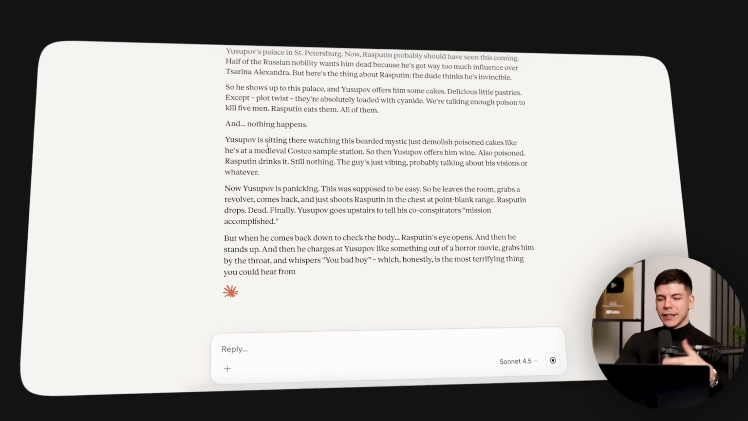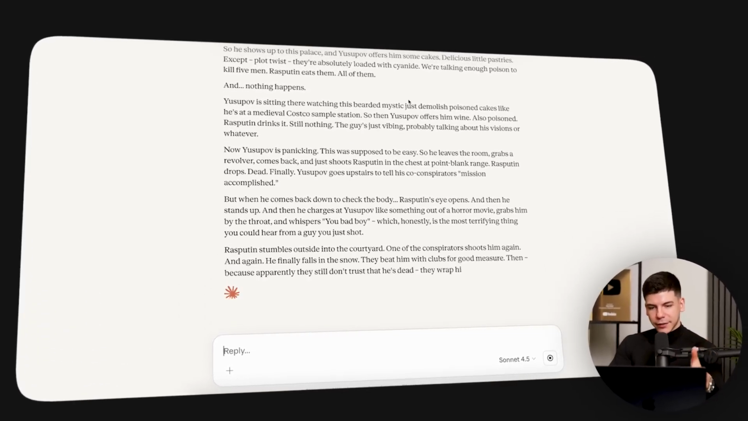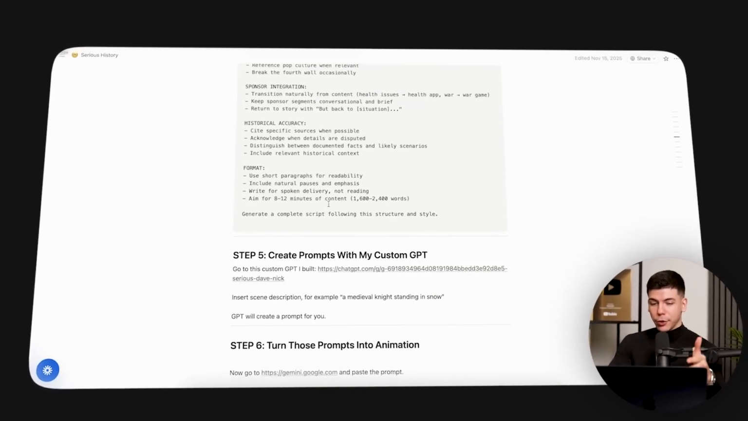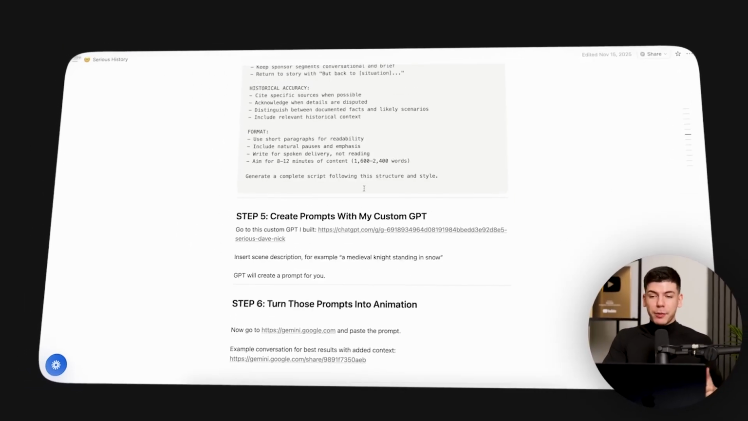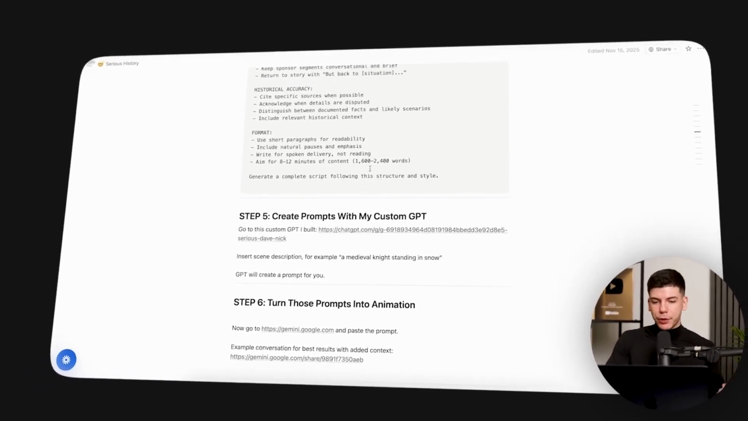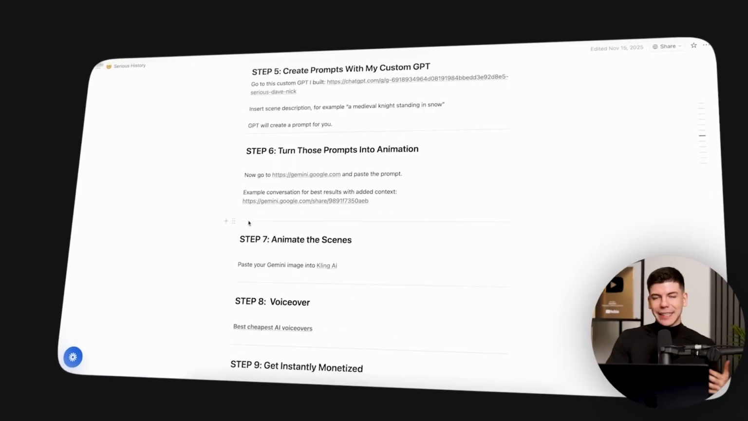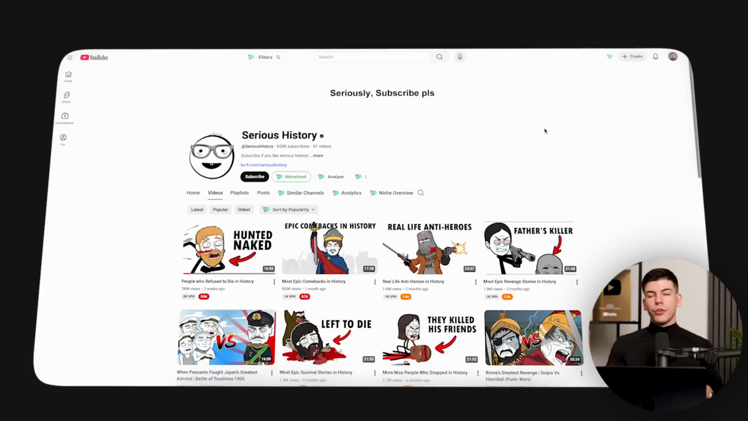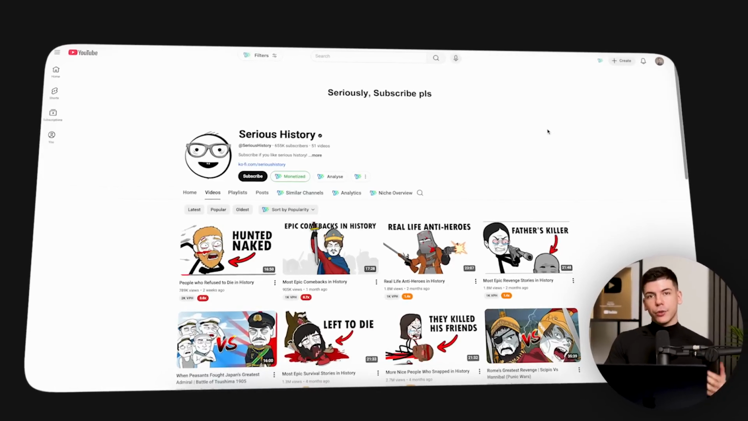It doesn't sound robotic. It doesn't sound like AI wrote this, because it's following a framework and it's following this prompt that I wrote for you that you can copy and paste for free. The rest of the process is pretty much similar as with the previous part. Now we just need to take that script and put it into 11 Labs to generate a voiceover. But what's more important is settings for your YouTube channel.